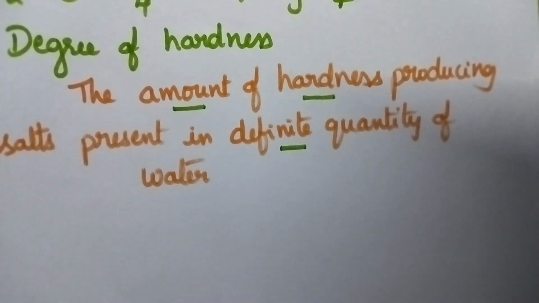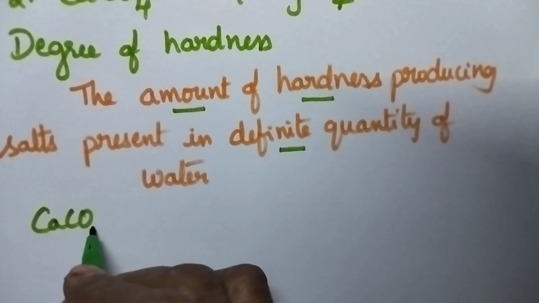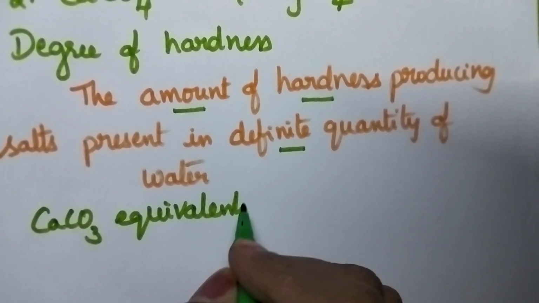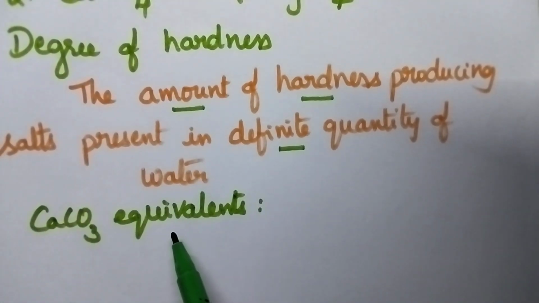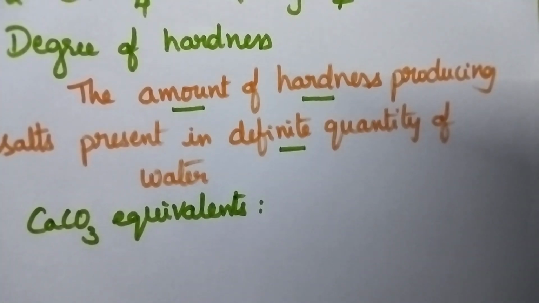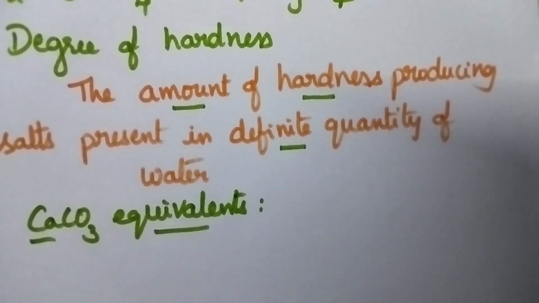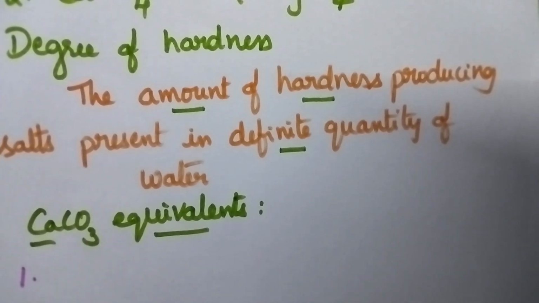In general, the hardness of the water can be measured in terms of calcium carbonate equivalents. So, the choice of calcium carbonate equivalents is mainly due to two important reasons.